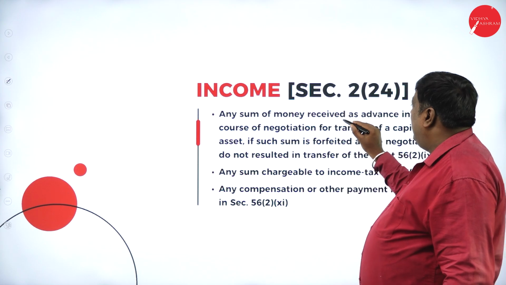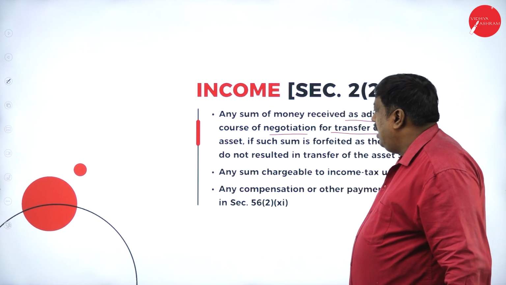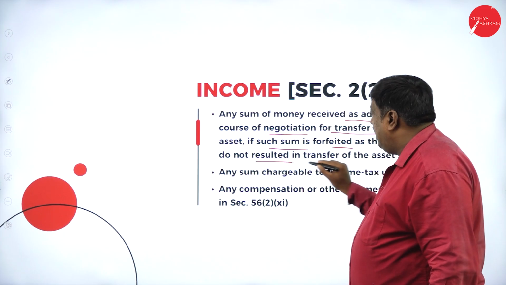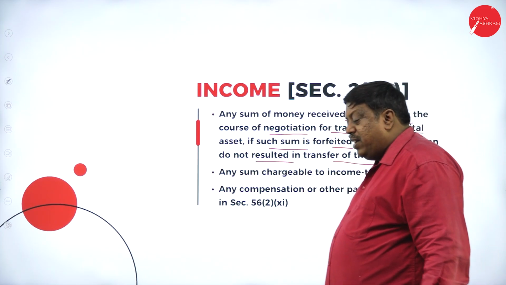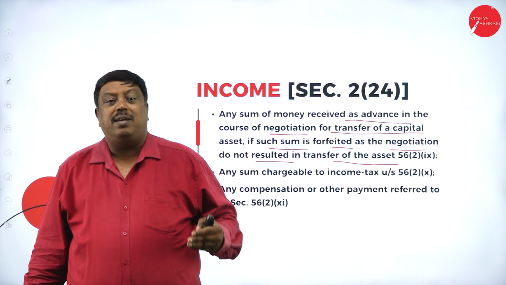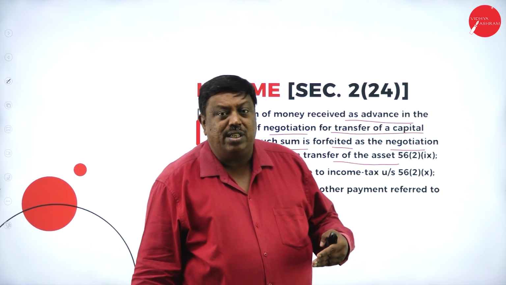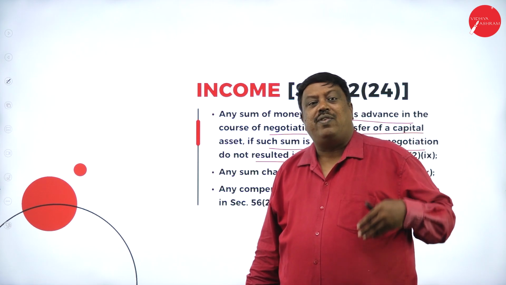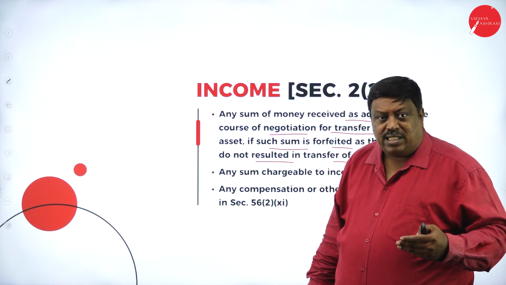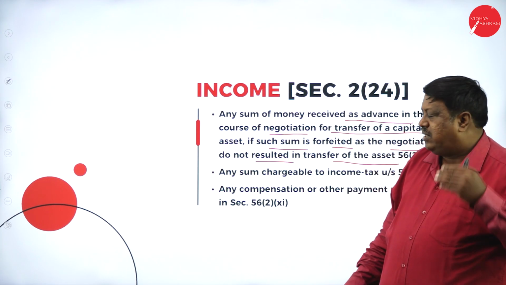Any sum of money received as advance in the course of negotiation for transfer of a capital asset, if such sum is forfeited as the negotiation does not result in transfer of the asset. They're saying that when, for transferring an asset, the amount has already been received in advance as per the negotiation between two parties, but the negotiation was cancelled, the amount that remains as the advance is treated as income and it is taxable in the hands of the person.